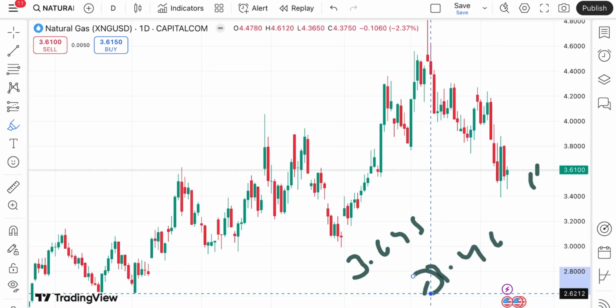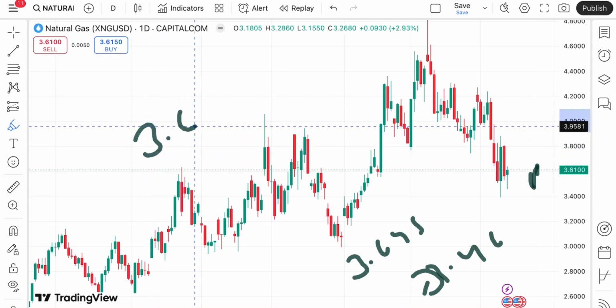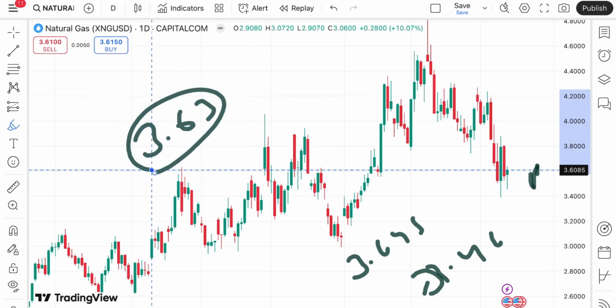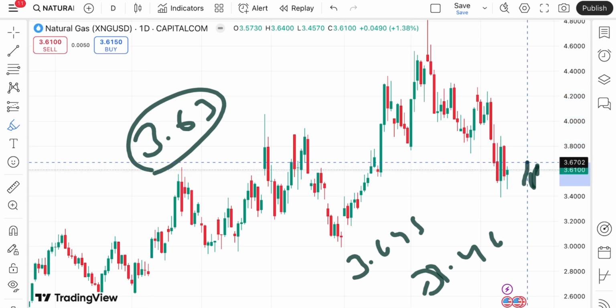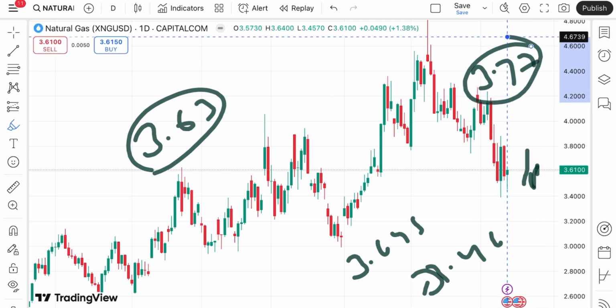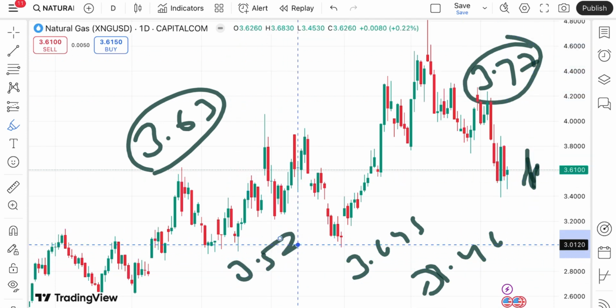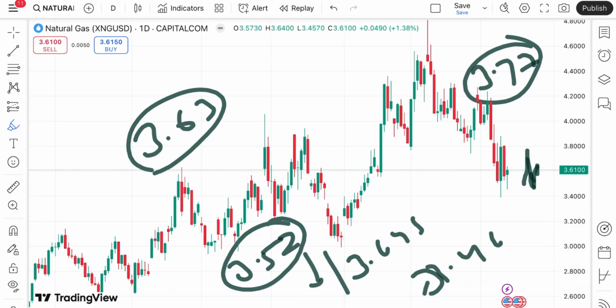This is what we have seen, not much of a movement. But if the price sustains above this level, the probability is high it can touch a level of $3.63. And if that sustains, we can see it cross this level, with the probability of going towards 3.77 and then further high. But if the price starts falling below $3.52, we can see there will be a further downfall.